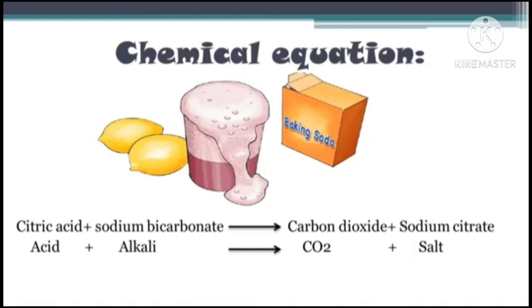When baking soda is added to lemon juice, a chemical change takes place. The citric acid which is present in the lemon reacts, and the gas formed is carbon dioxide. The gas formed is nothing but the bubbles coming out from the solution. You can see it in the picture also. The word equation of this chemical change can be written as follows, and this is known as a chemical reaction. The word equation is citric acid plus sodium bicarbonate gives carbon dioxide and sodium citrate.